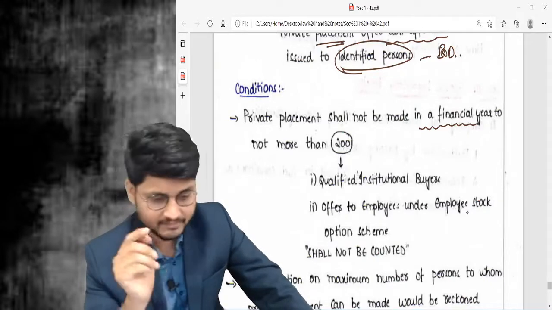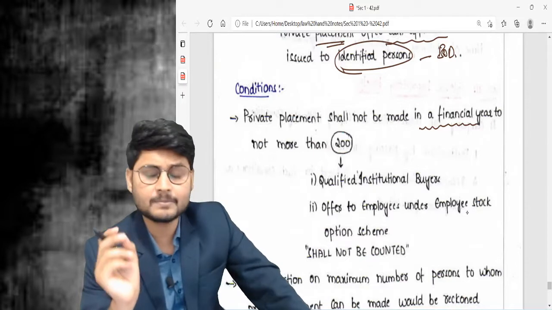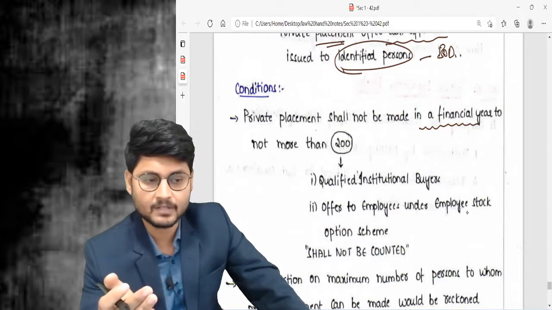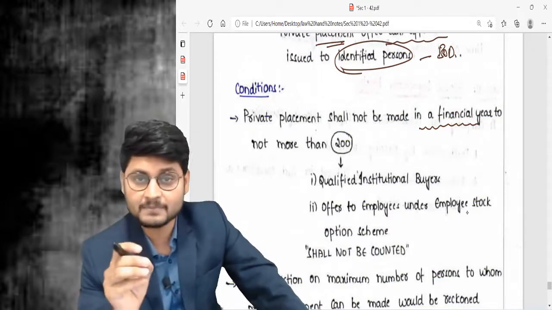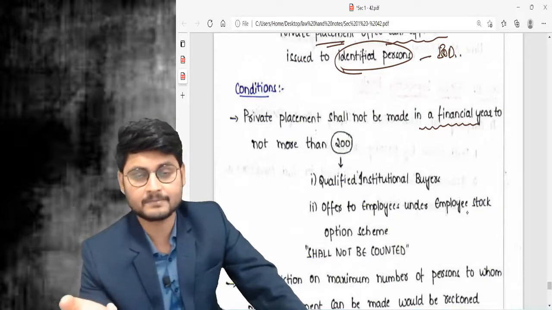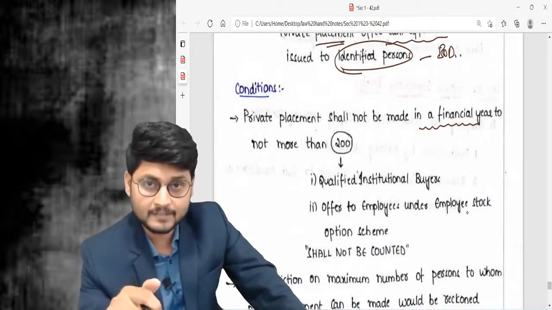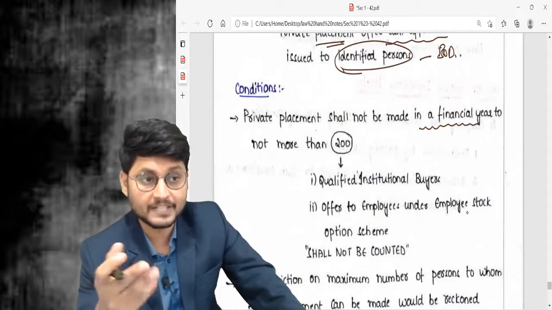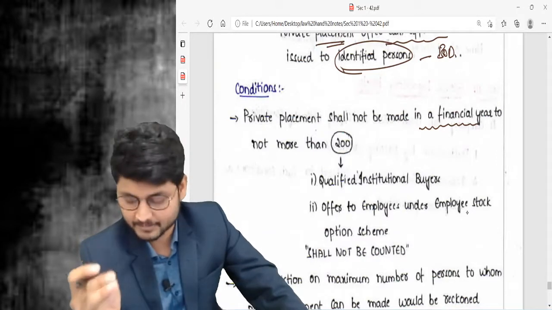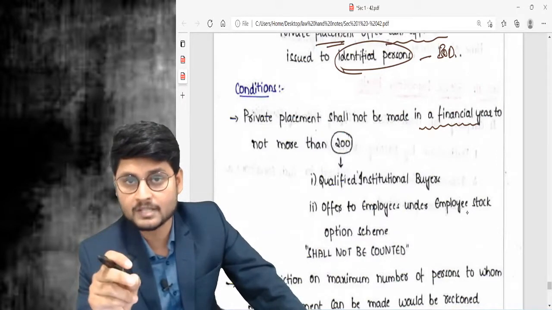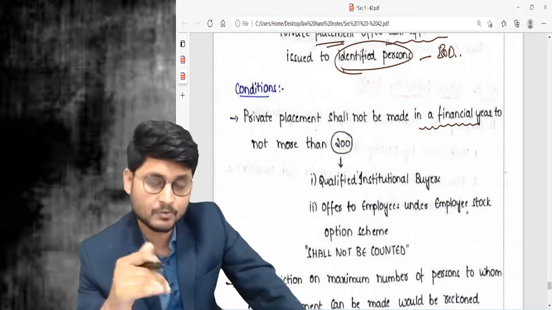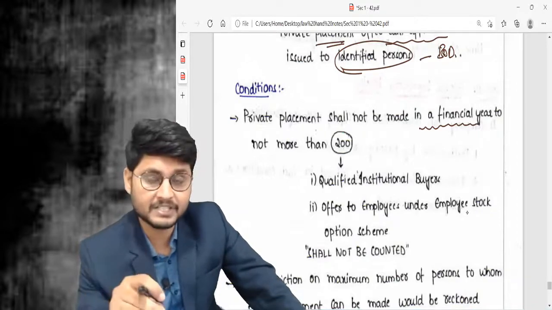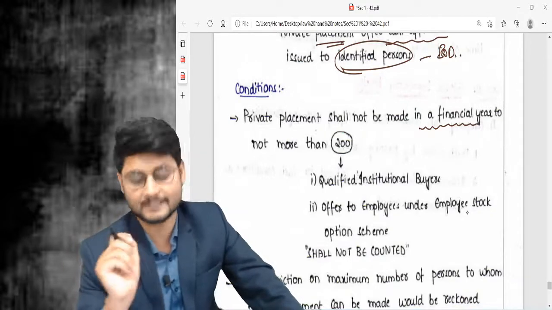Now let me ask you one question, which you need to try to answer. Can the private placement offer be given by a private company, or is it only applicable for a public company? My answer is, private placement can be made by both public company and private company. But when a private company identifies more than 200 persons, and there are shareholders holding shares of a private company which are more than 200, then obviously it will be called a public company only, because as per the private company definition, the maximum number of members would be only 200.